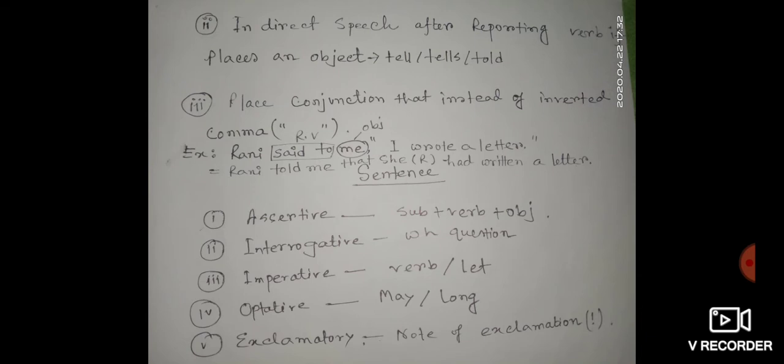So in indirect speech we should say Rani told me, instead of Rani said to me, because there is an object after the reporting verb. That's why Rani told me that, because instead of the inverted comma we place that, and after that, in indirect speech, she had written a letter. We place the conjunction that instead of the inverted comma, as I have already said.